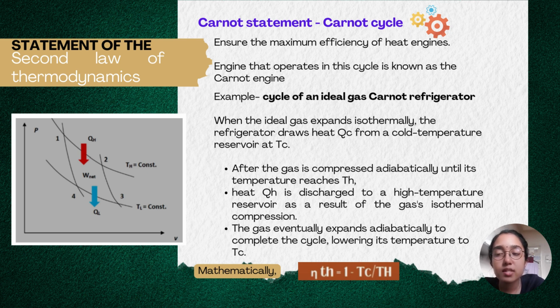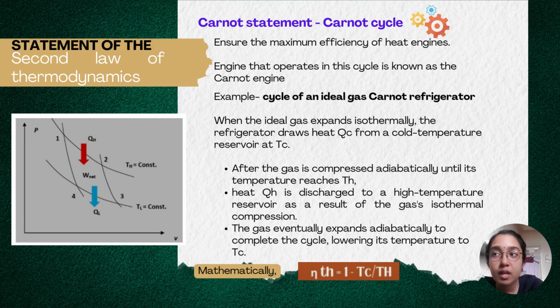Based on the pressure against volume graph, we can see that when the ideal gas expands isothermally, the refrigerator draws heat QC from a cold temperature reservoir. After the gas is compressed adiabatically until its temperature reaches TH, heat QH is discharged to a high temperature reservoir as the result of the gas's isothermal compression. So this gas will then eventually expand adiabatically to complete the cycle by lowering its temperature